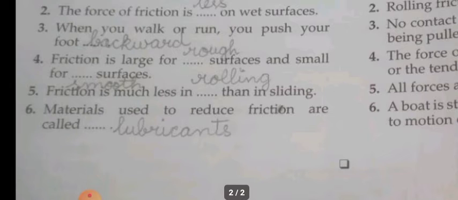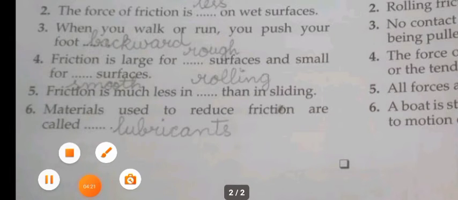materials used to reduce friction are called. So some materials, some things are used to reduce the friction. What are they called? They are called lubricants. It is also shown in the advertisements, no? So what are lubricants? These lubricants are the things or materials which help to reduce the friction. Okay, so lubricants, LUBRICANTS, lubricants. Is it clear children? Hope you understood.